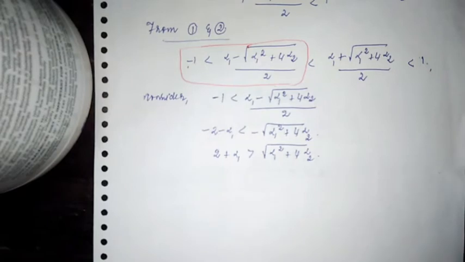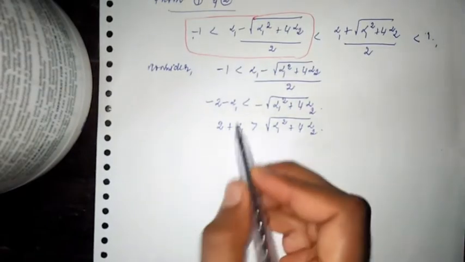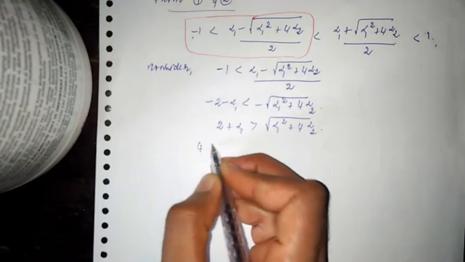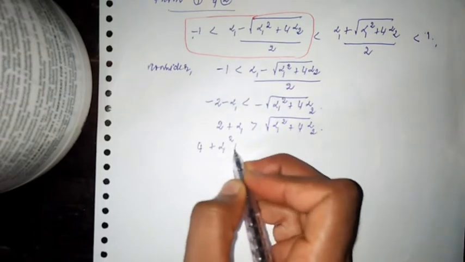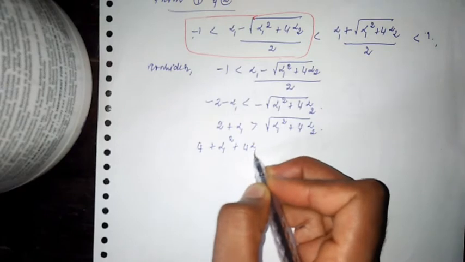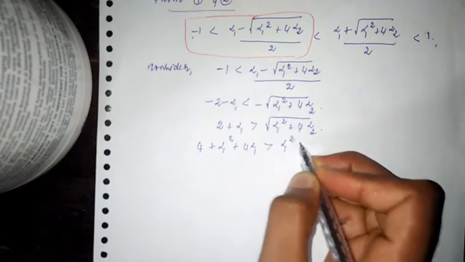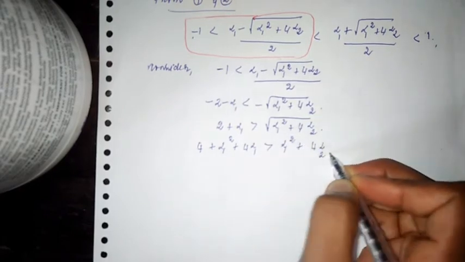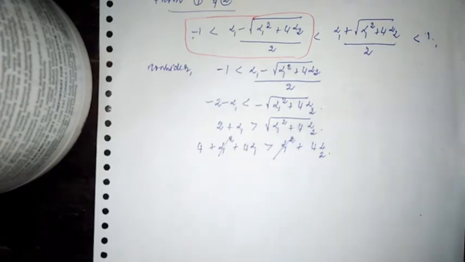In the next step, I am just going to square the terms. So squaring, I have 4 plus alpha 1 square plus 4 alpha 1 greater than alpha 1 square plus 4 alpha 2. So alpha 1 square gets cancelled.